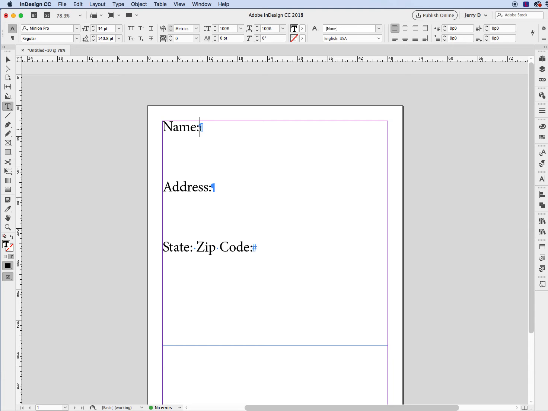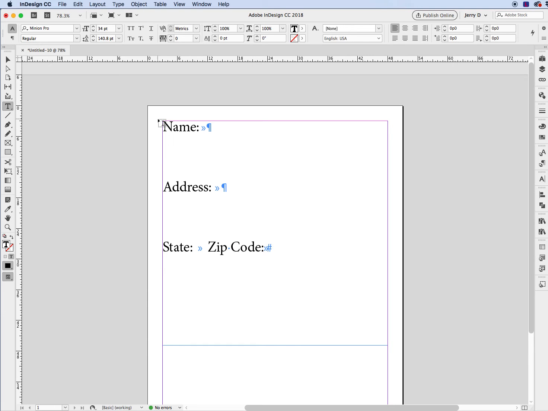So, first thing we're going to do is put a tab here, hit the tab key here. We're going to put a tab in the colon here. We're going to highlight that space, put a tab here, and then we'll put a tab at the end of zip code, that colon there. So all total, we have 4 tabs.